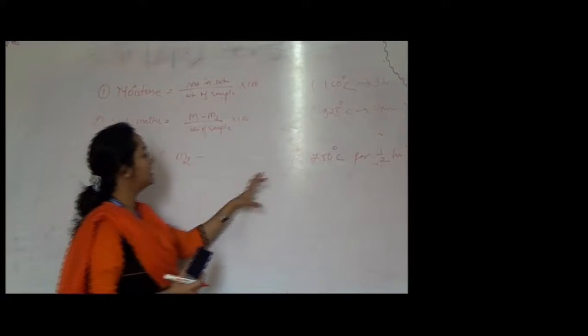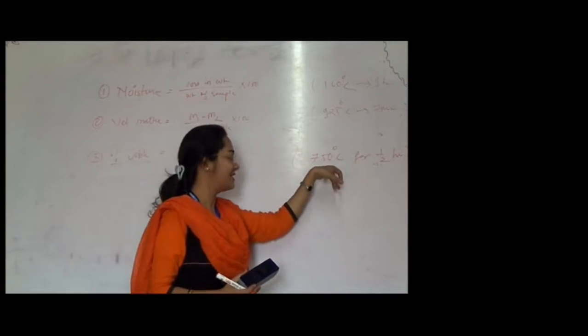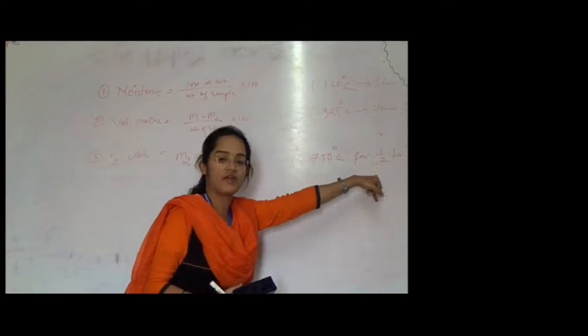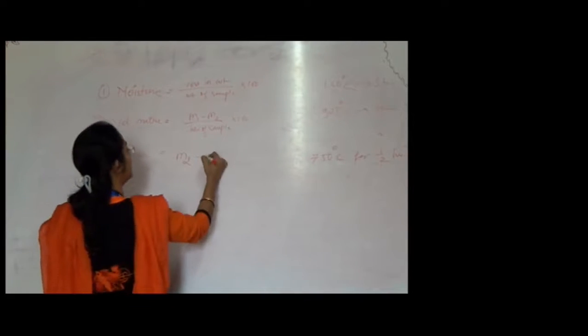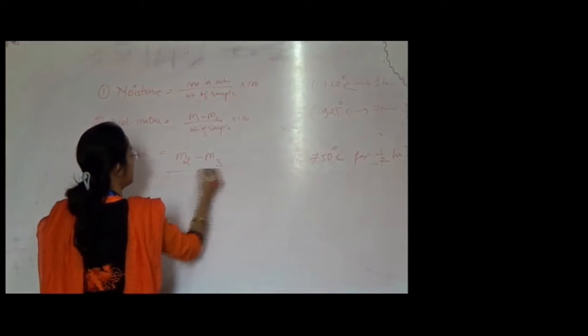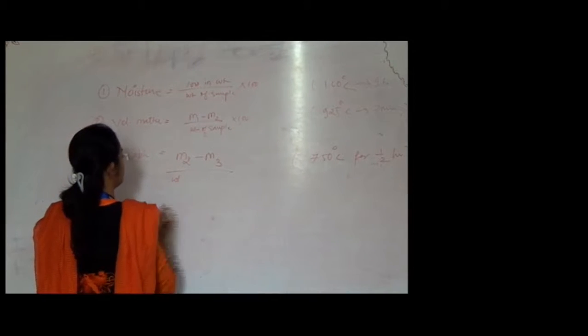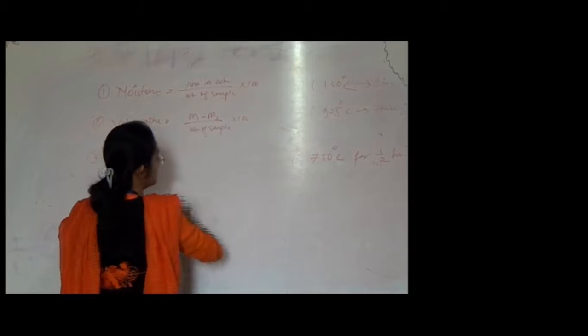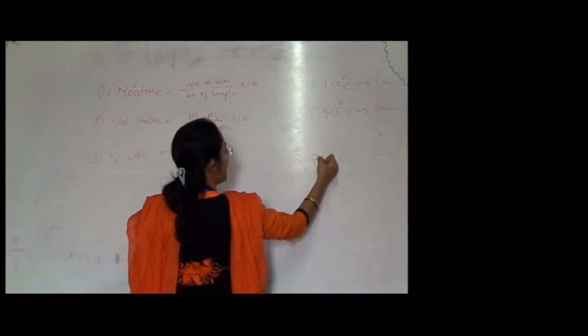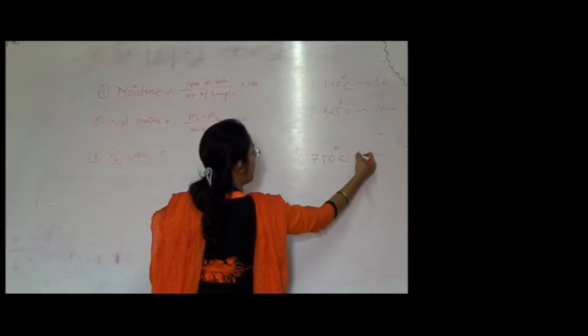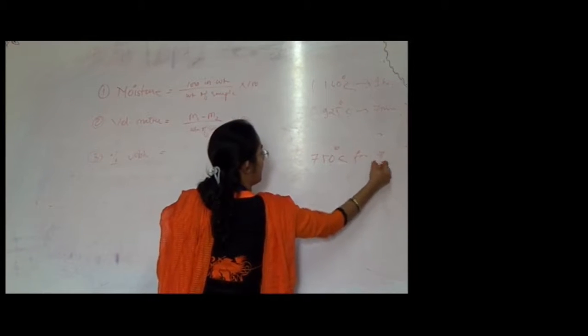The crucible which has the sample is heated at 750 degrees Celsius for half an hour, cooled in a desiccator, and the weight is taken as M3. So all that sample is heated at 750 degrees Celsius for half an hour.